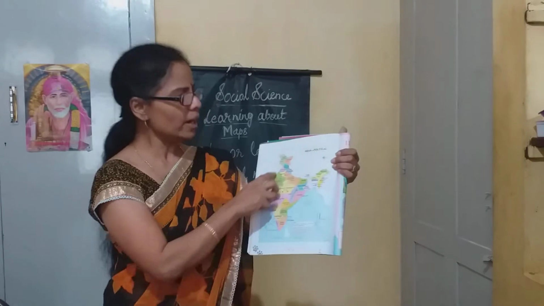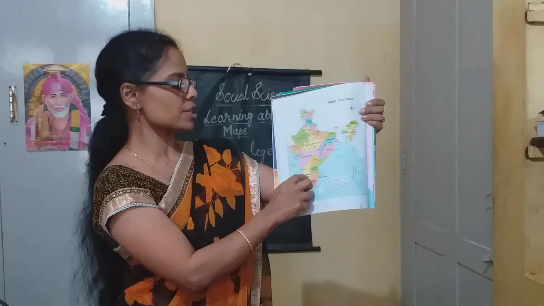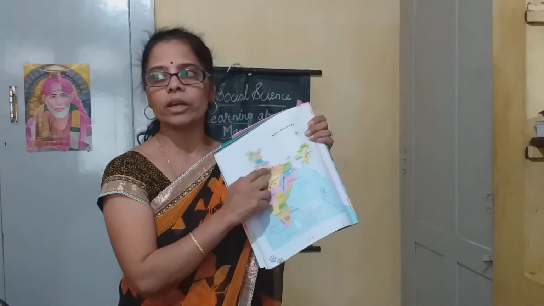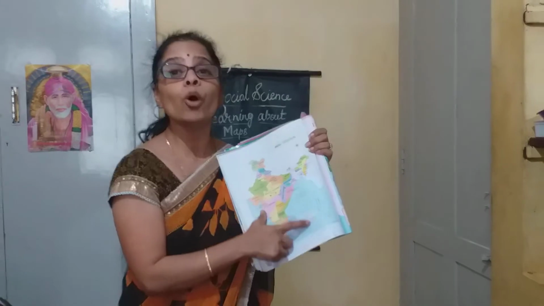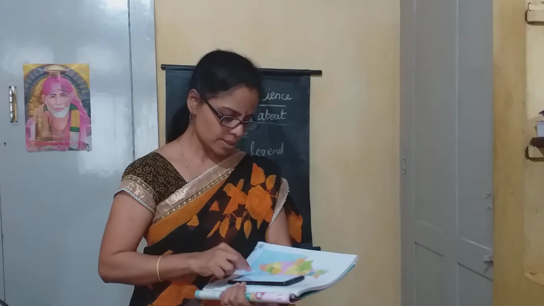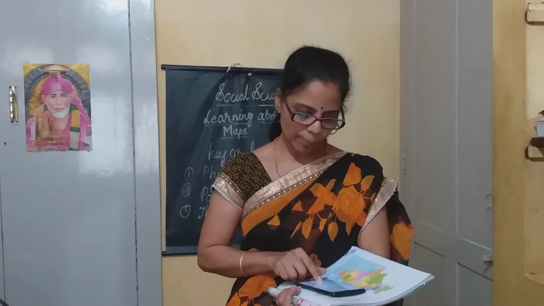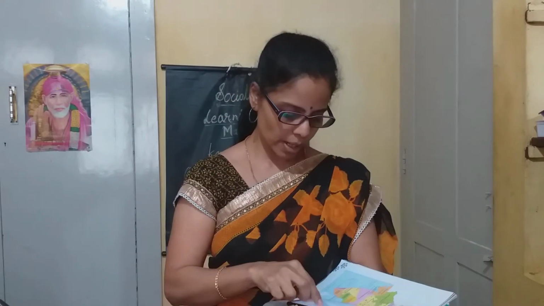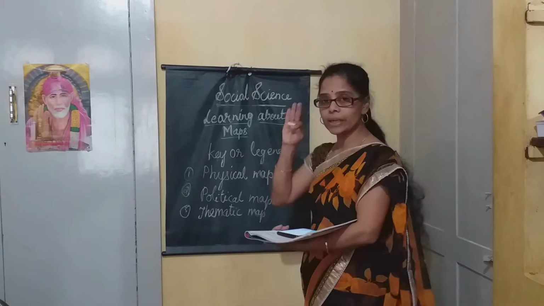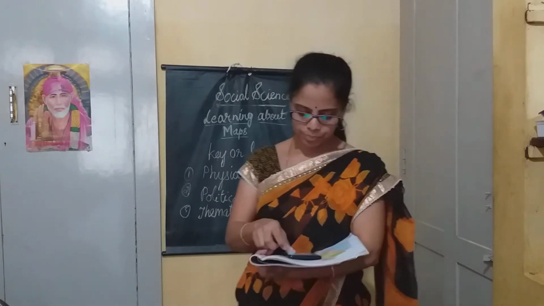See here you can see the different countries and everything. See, this is Rajasthan, this is Madhya Pradesh, Maharashtra, Karnataka. Different states are located in different places. So this is called a political map. And then the other one is the thematic map. It gives a particular kind of information about an area. Suppose weather, transport, population, which state has how much population, all these can be seen in thematic maps. So there are three types of maps: physical map, political map, and thematic map.